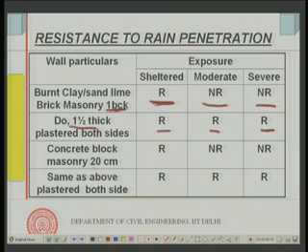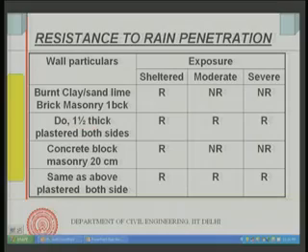Concrete block masonry, let us say 20 centimeter without any plaster on any side, then it is recommended only in sheltered conditions, but not recommended in moderate or severe rainfall. That means, if you are using it in the northeast, either of these cases is not really recommended, where the rainfall is very high intensity, or driving rain index would be also very high sometimes. Same as above, but if you have plastered on both sides, then it is recommended throughout.